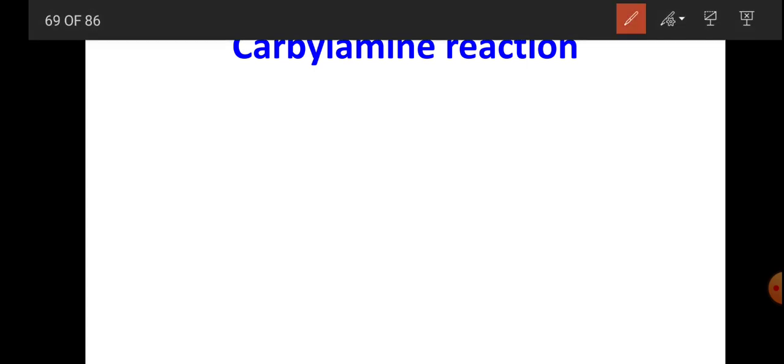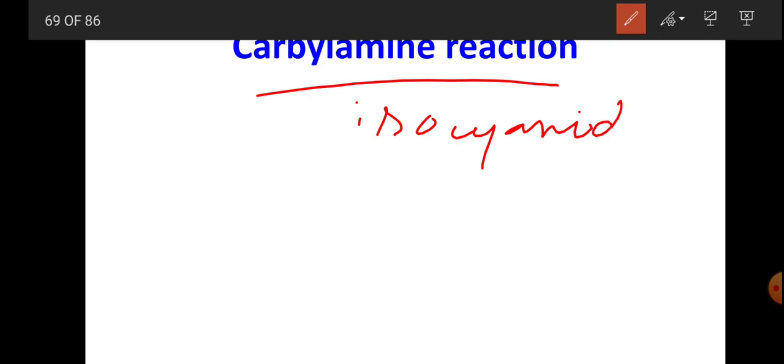And the next reaction is the carbylamine reaction. This reaction is also known as the isocyanide test, for the identification of primary amines only.